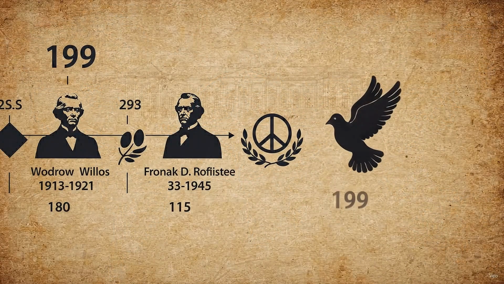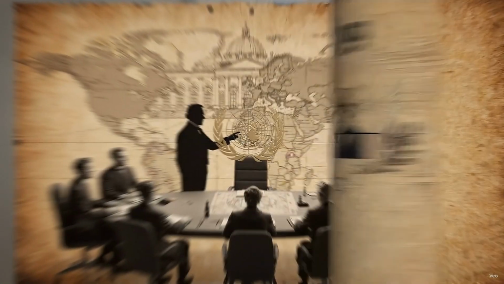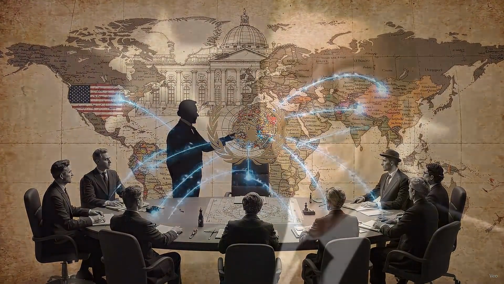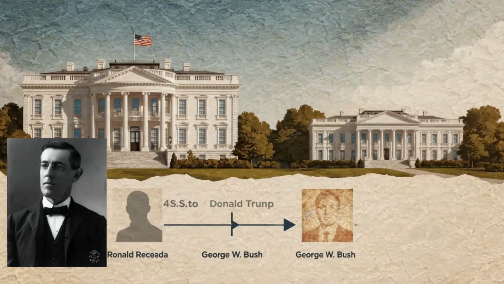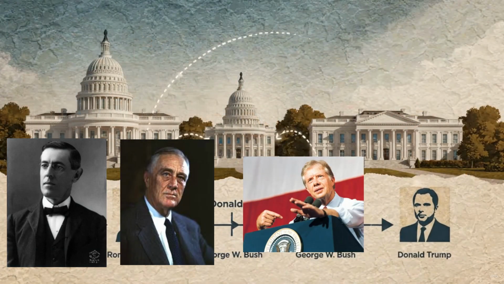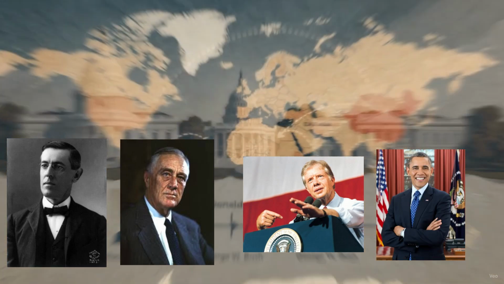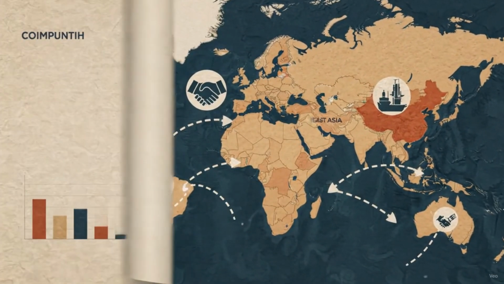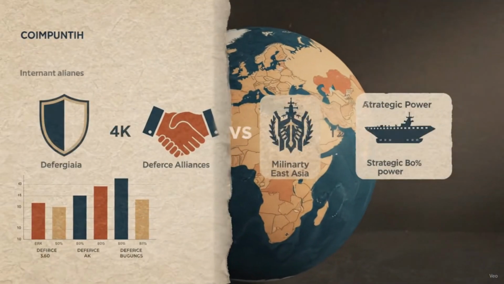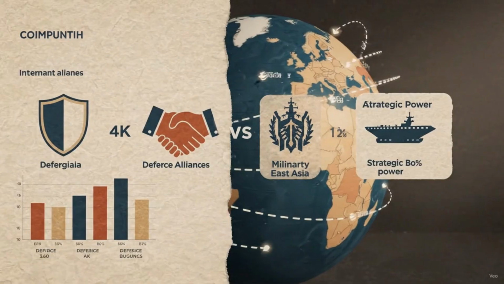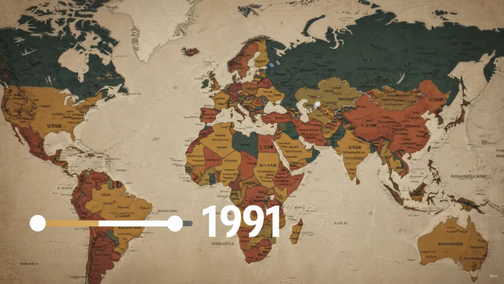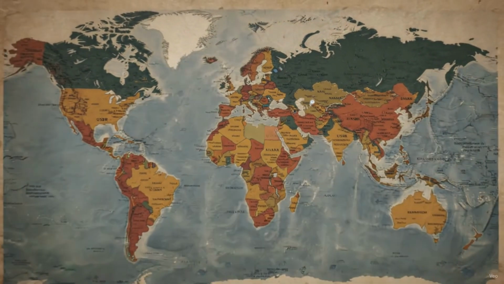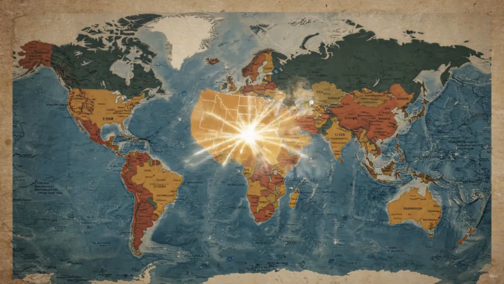It is important to note that American foreign policy has shifted depending on who was in the White House. Presidents like Ronald Reagan, George W. Bush, and Donald Trump often emphasized military strength and unilateral action. Others, like Woodrow Wilson, Franklin D. Roosevelt, Jimmy Carter, and Barack Obama, focused more heavily on international diplomacy and peaceful alliances. Woodrow Wilson, for instance, championed the creation of the League of Nations, the precursor to the UN, to maintain world peace. Following the collapse of the Soviet Union in 1991, America was left as the world's sole undisputed superpower.